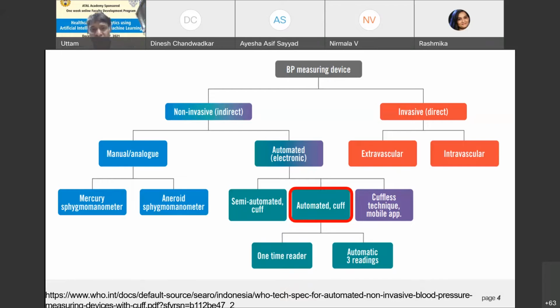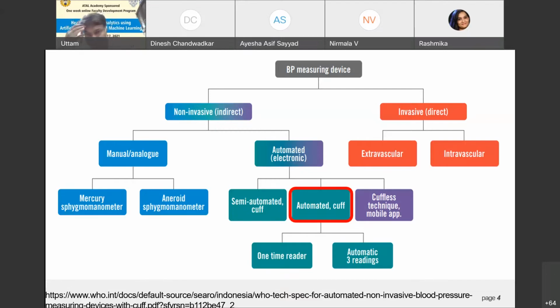Another technique is called the automatic or electronic measurement technique. It is like a semi-automated cuff. So non-invasive measurement techniques are based upon the cuff. We need to use some kind of cuff in order to measure the blood pressure. It can be a semi-automatic cuff or an automated cuff. And the newer research that we are talking about is cuffless, right? Cuffless techniques can be used for mobile applications and so on. As far as automatic cuff BP measurement is concerned, we may be interested in taking the reading only one time, or we can take the reading after every regular interval of time and then take the average in order to get the corresponding reading.